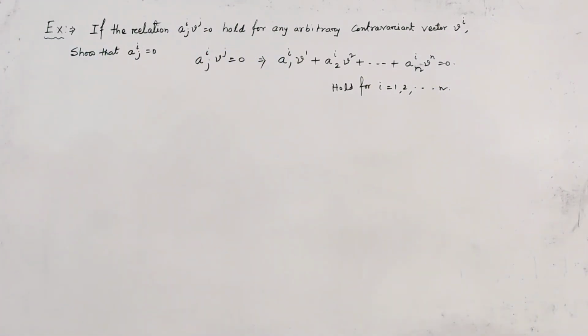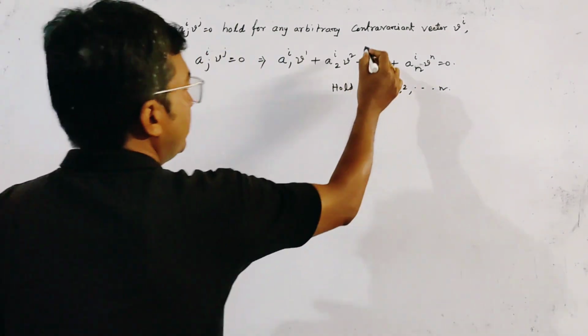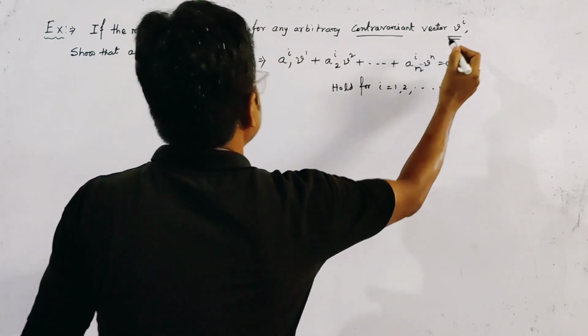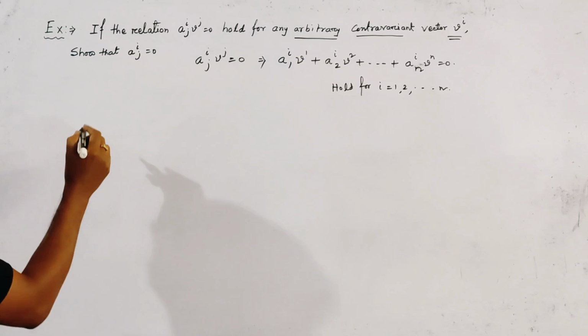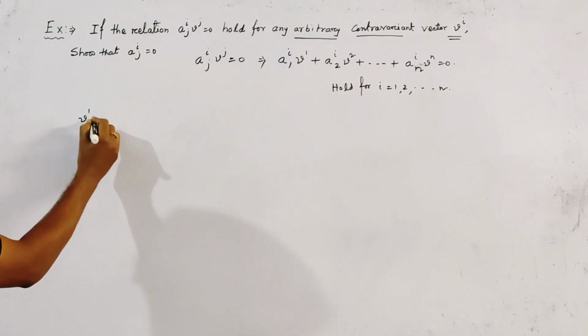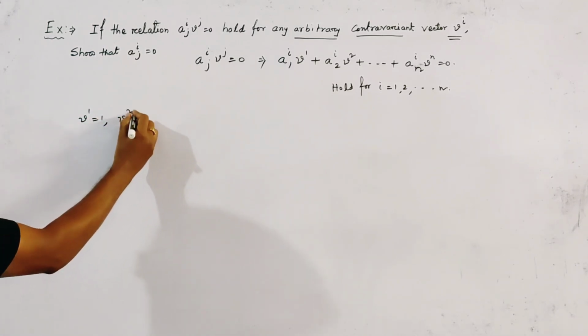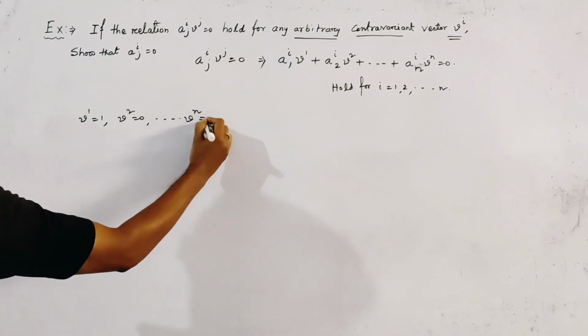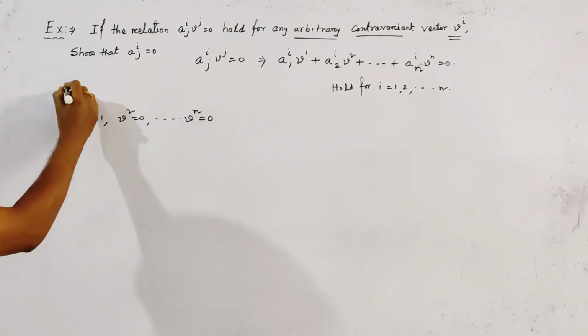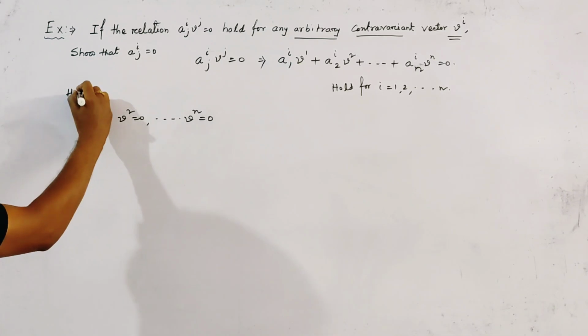Now it is given that the contravariant vector v^i is arbitrary, so we can take v1 = 1, v2 = 0, and all the other components of v equal to 0.